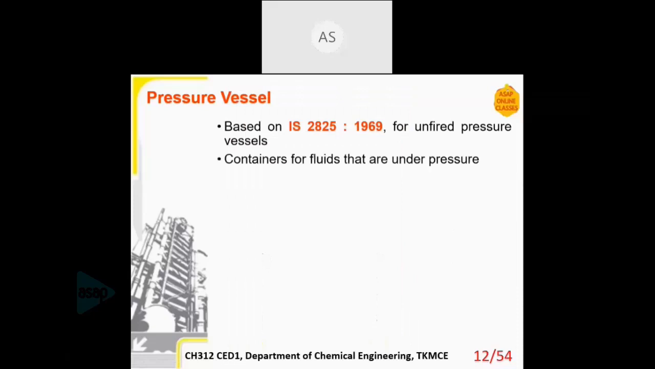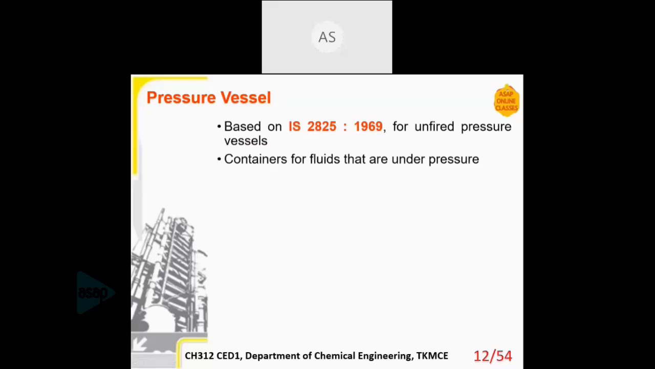It is a container for fluids that are under pressure. That is a simple definition of an unfired pressure vessel. It is simply a container which can hold a fluid under pressure. A very simple example of a pressure vessel is the LPG cylinder at your home. All of you will be having an LPG cylinder at your home, and inside that you have liquefied petroleum gas. So it is under high pressure. You are liquefying the gas, and it is in that container. So that is a very simple example of what a pressure vessel is.